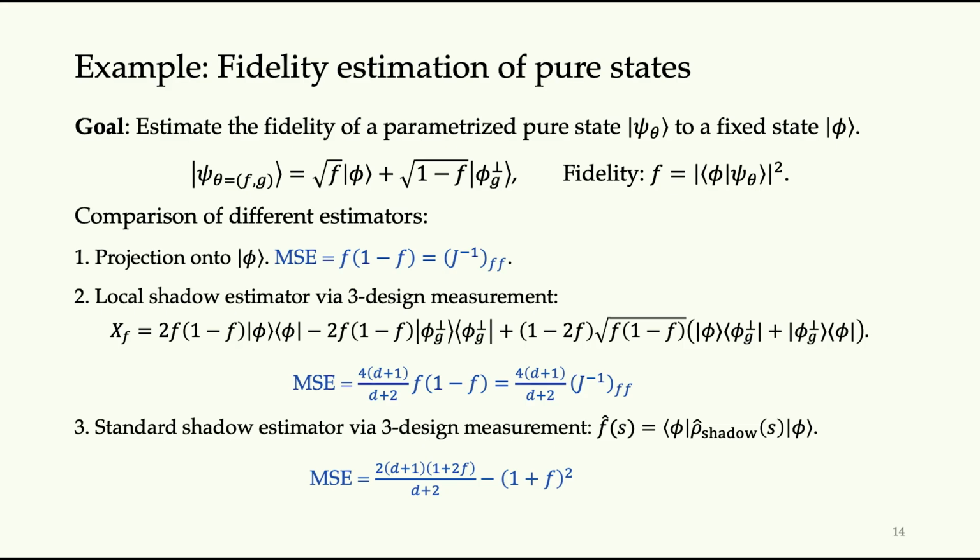In this case, we can show that the mean square error matrix actually has a very large gap from the previous 2 examples. Especially when f is very close to 1, that means your state is very close to your ideal state. Then the mean square error in the first 2 cases converges to 0. That means you can have a very precise estimation, but in the last case, you still have a constant as the mean square error.